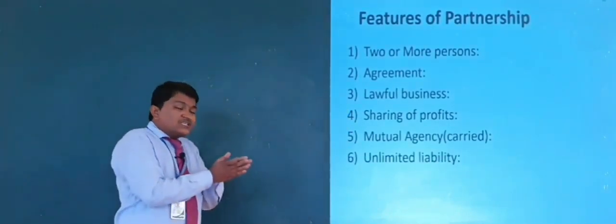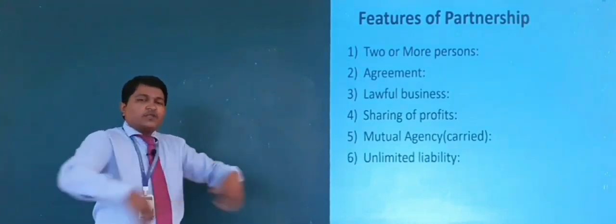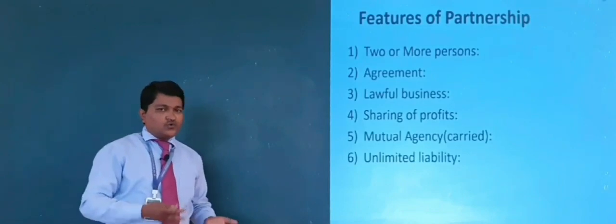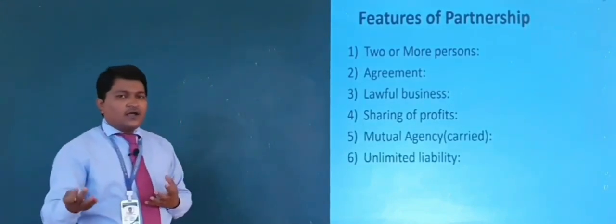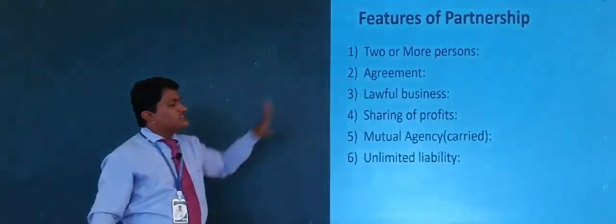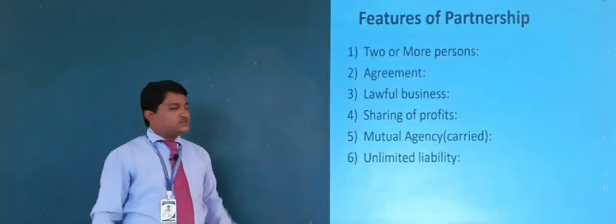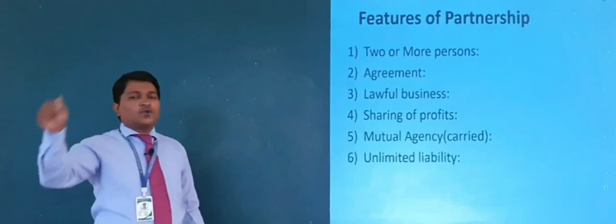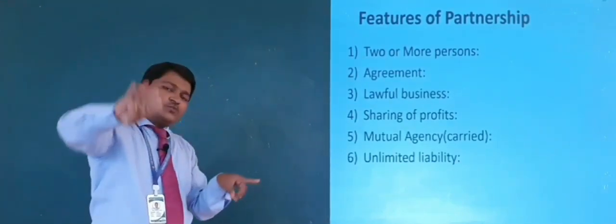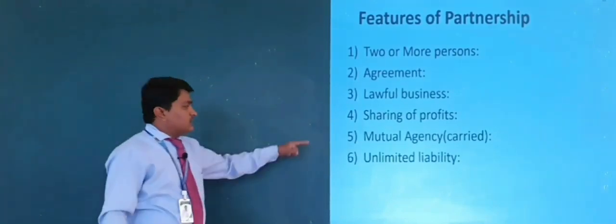The profit must be shared according to their profit sharing ratio. Means in the agreement, how they agreed to distribute profit, in that manner they have to share the profit of the business.